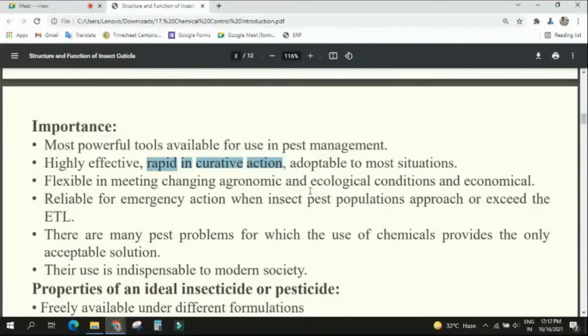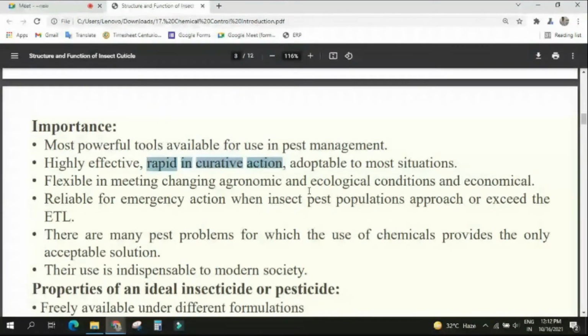Suppose you are giving some biological control. What you are doing? You are releasing the predator. That means the predator must multiply fast, and needs to adapt to that environment fast. Then they may search for the pest, then they will feed on them, then the management will come and the pest will be killed. But in the case of chemical, apply the chemical and immediately it will kill the insect. That's why it is written as rapid in curative action. Understood the meaning? Yes, sir.